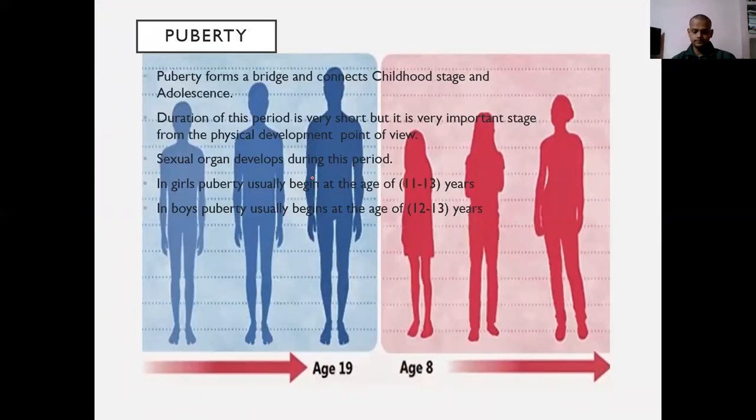Let's move ahead. Now comes puberty. Puberty is also called the bridge that connects childhood and adolescence. As we discussed, the childhood period is from 2 years to 12 years.